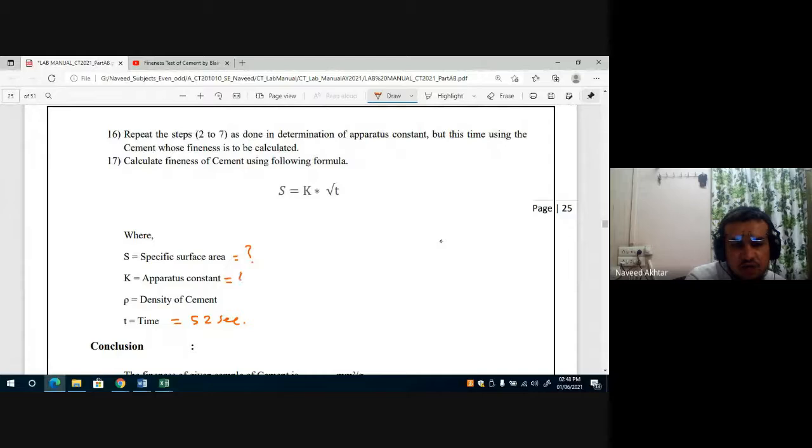The K value found just before is 425.82.